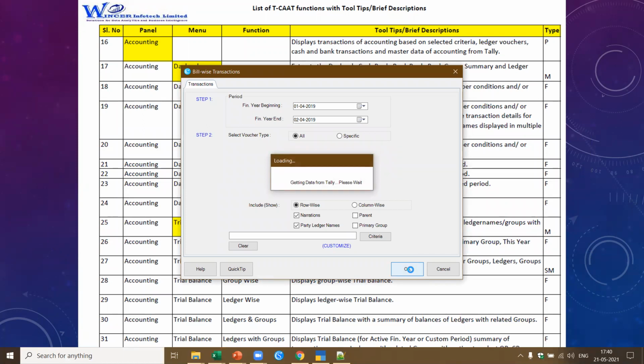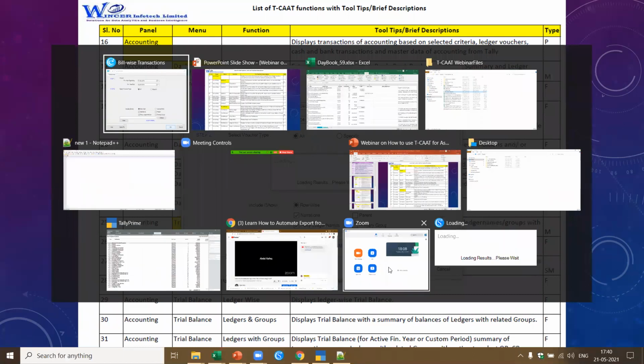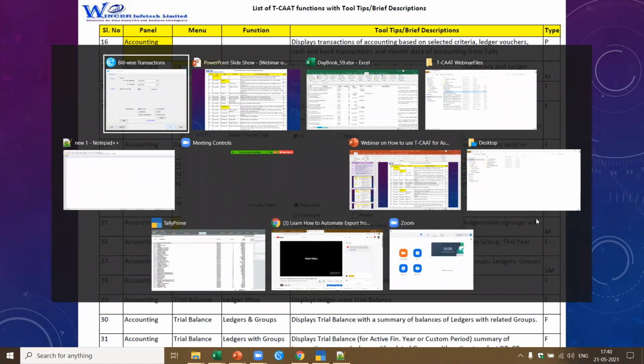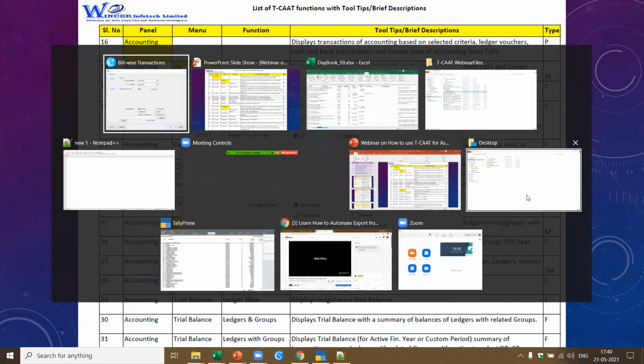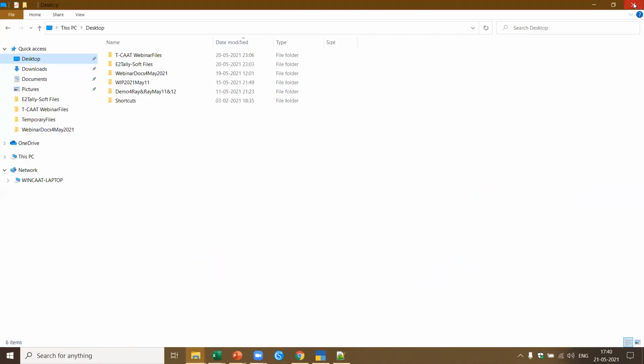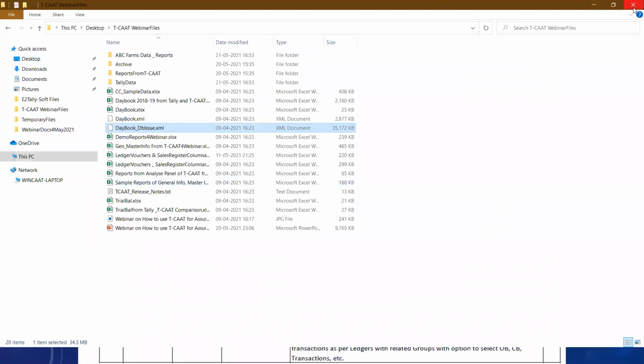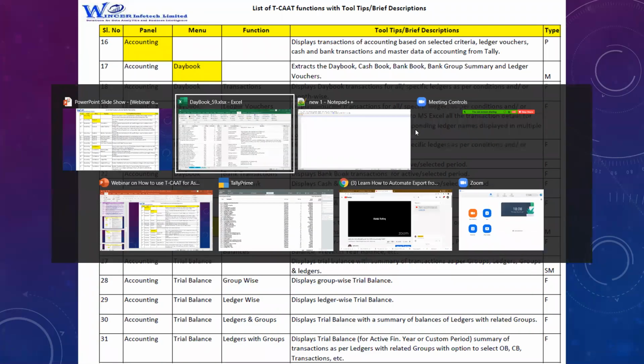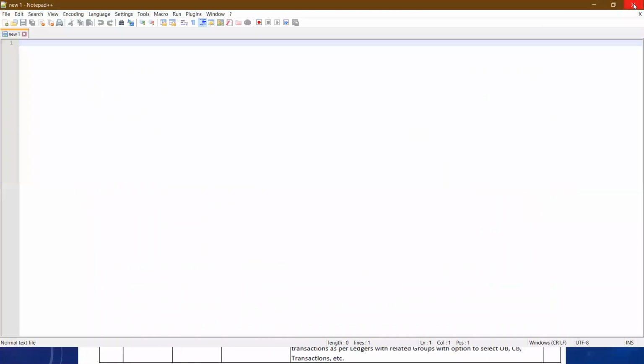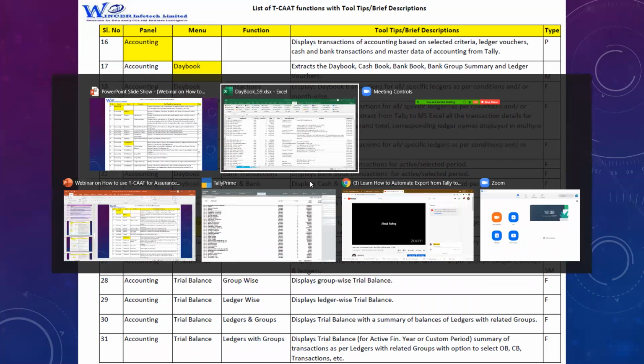Let me close things which are not required. I'm getting data from Tally. Let's finish this. Now 1 minute. Still doing loading results. Yeah, now let me close things which are not required, so it becomes faster for us. Okay, TCAT webinar files. I'm going to close this also. Notepad. Okay. Here the data has already come. I'm going to go back to this. Where is the data? This is the data.